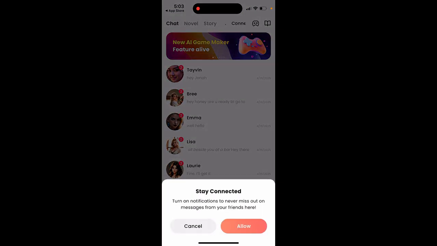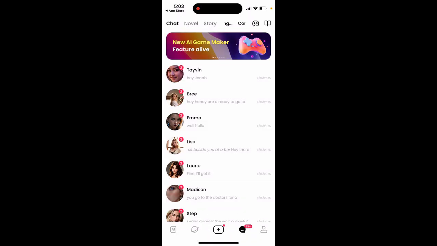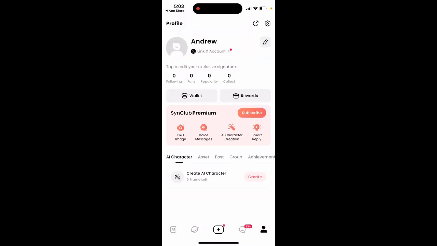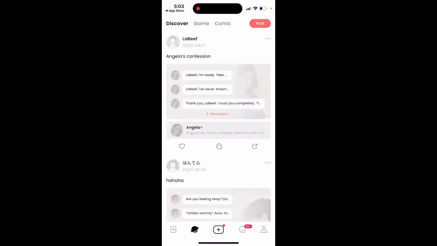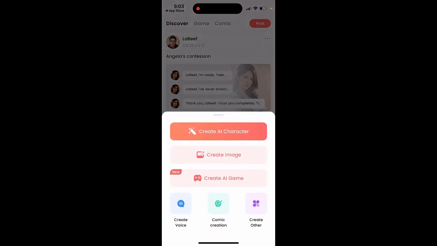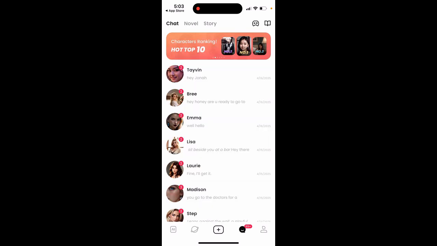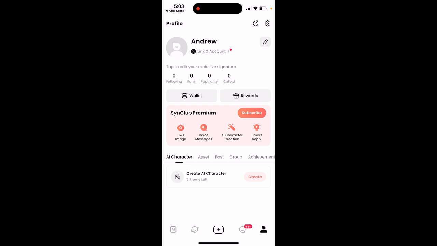So then you can just open it up and then you just have it in here. Then you see your account. And then here you see all the characters. There is this discovery section. You can create your own character, create image, and now you can also create your AI game, similar to what you see in apps like Rezona AI and some others. So yeah, you can just do that, and that's your account.